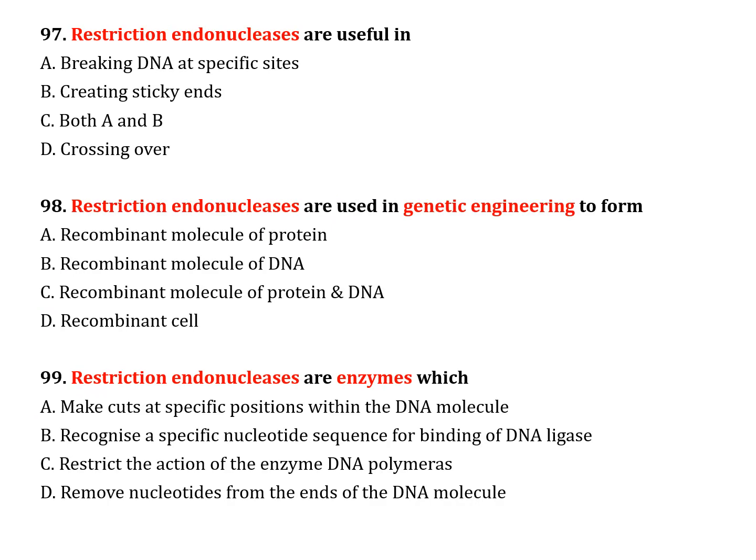The next question, number 97. Restriction endonucleases are useful in: option A, breaking DNA at a specific site; option B, creating sticky ends; option C, both A and B; option D, crossing over. Correct answer is option C, both A and B. The next question, number 98. Restriction endonucleases are used in genetic engineering to form: option A, recombinant molecule of protein; option B, recombinant molecule of DNA; option C, recombinant molecule of protein and DNA; option D, recombinant cell. Correct answer is option B, recombinant molecule of DNA.